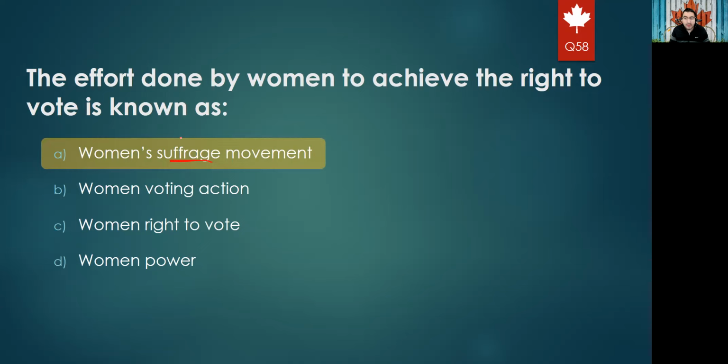How many Canadian soldiers lost their lives in the Second World War? We know they contributed 1 million, but of them, 44,000 died. So is it 54, 34, 44, or 64? The right answer is C, which is 44,000.